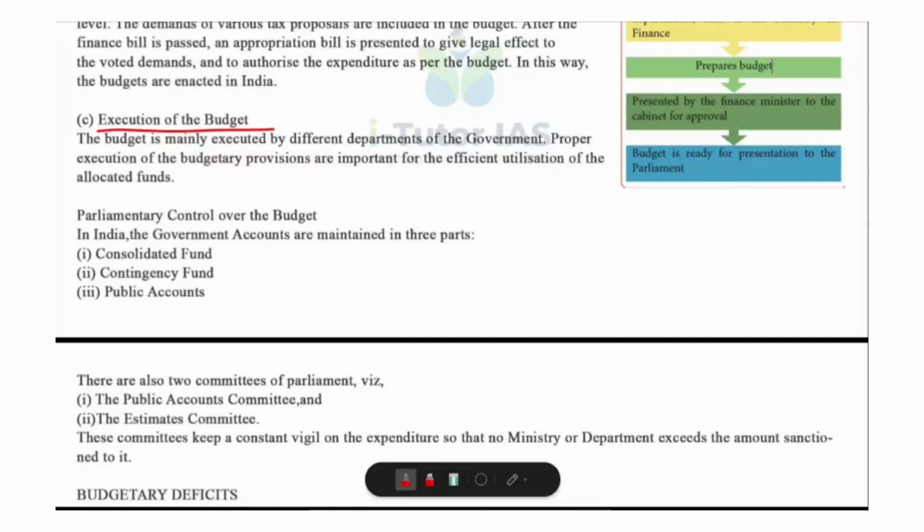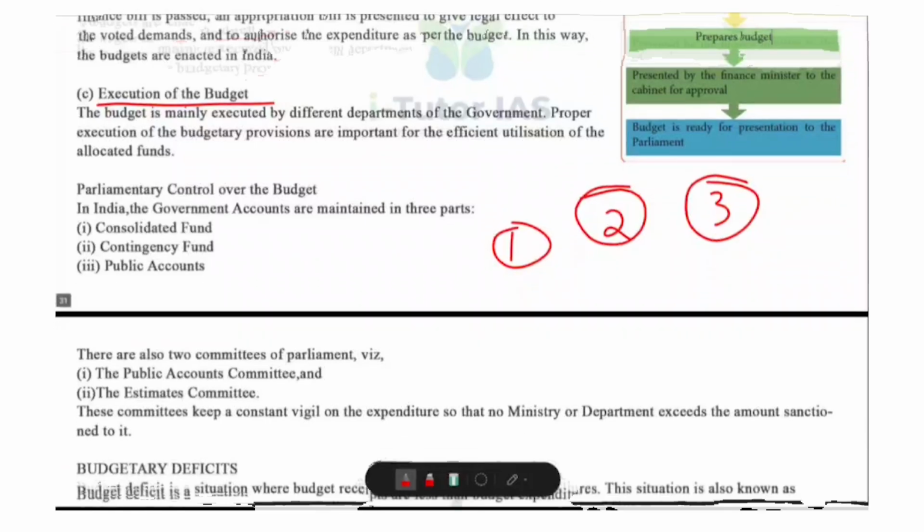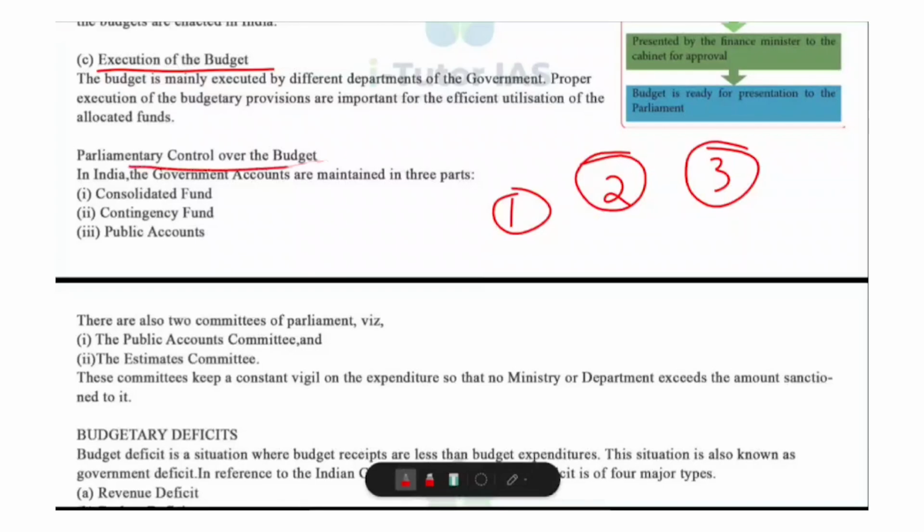So what is the importance of proper execution? It ensures efficient utilization of allocated funds. Then prevents wastage and leakage. Ensures that expenditure aligns with the socio-economic objectives of the government. So these are the importance. Now, parliamentary control over the budget. To ensure accountability and transparency, Parliament exercises strict control over how the executive spends money.